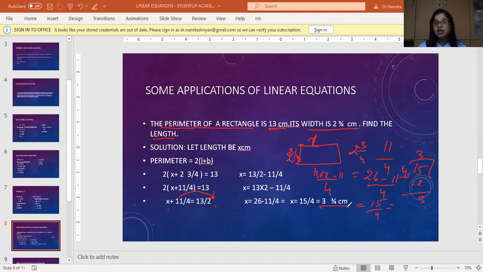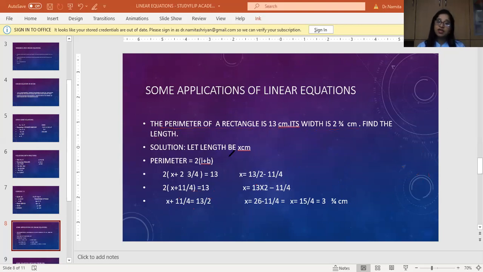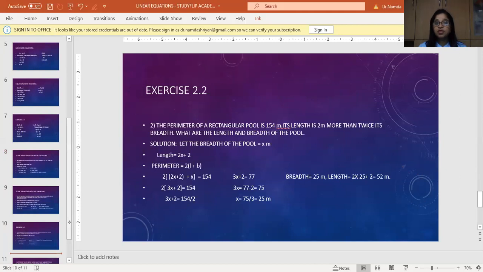So this is exactly the length of the particular rectangle that we have. Breadth, or width, was already given. So through the perimeter, we have actually found out how we can come to know the various parameters just by using the values that we have.